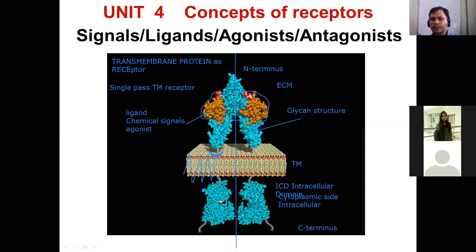If you have understood this, that will be the great success of unit 4 as a concept of receptor. Understood? And for your surprise, this particular example of the receptor is nothing. These receptors are studied, or we will study it in unit 5th or 6th, where receptor tyrosine kinase. Where do we study it? Receptor tyrosine kinase, RTK. So this is the representative illustrative model of RTK working as a transmembrane receptor where the two identical polypeptides are assembled together and two different ligands are going to bind from outside.